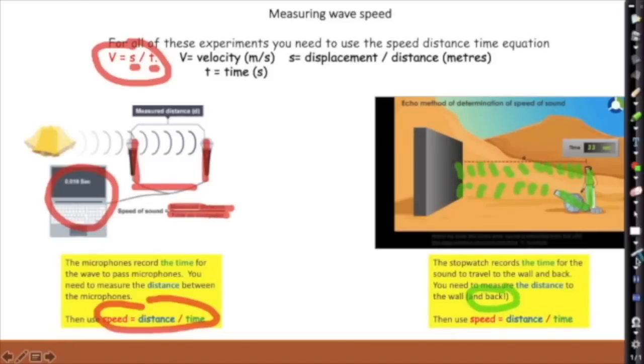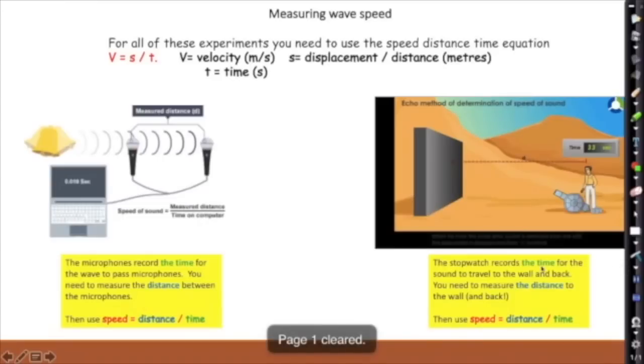Be prepared in the exams. I've seen examiners ask, they've deliberately not timesed the distance by 2, or they've deliberately only given the time for the sound to reach there. So keep an eye over that. That's got to go there and back again.